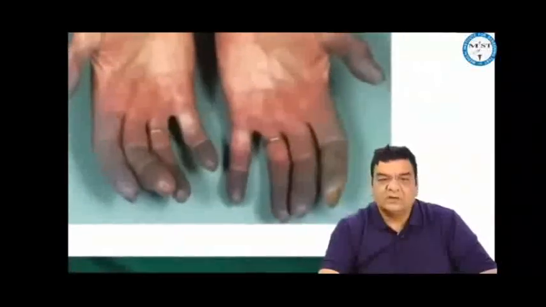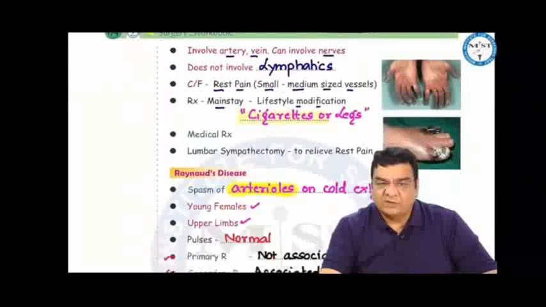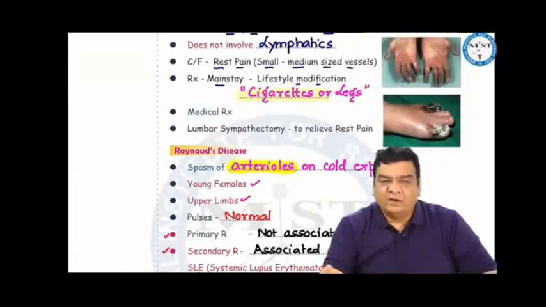Okay, so this is the upper limb Buerger's here, like this. Patient usually presents with rest pain, and it is a disease involving small to medium-sized vessels. The treatment mainstay is lifestyle modification. We are very blunt to these patients. You can either have your cigarettes or your legs, but the patient chooses cigarettes. We try giving medicines like vasodilators, oxpentifylline, antiplatelets like aspirin, clopidogrel, and rarely we can go for lumbar sympathectomy to relieve the rest pain.